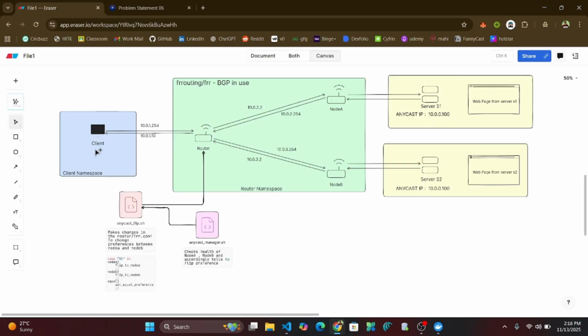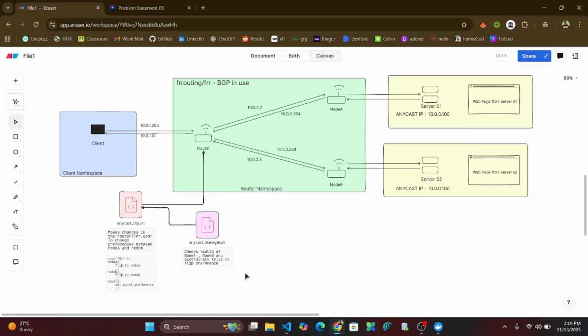What we have here is a client namespace which is connected to a router, and the router in turn is connected to node A and node B. We are using FRR routing services, that's fast routing algorithms, and we put BGP into use in this router namespace. Node A is then connected to an Anycast IP, that is 10.0.0.100, and the same IP here. These both advertise the same IP to this BGP, and in turn, this router selects the best preferable route to access this web page.